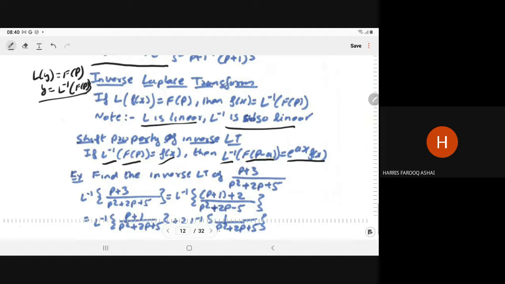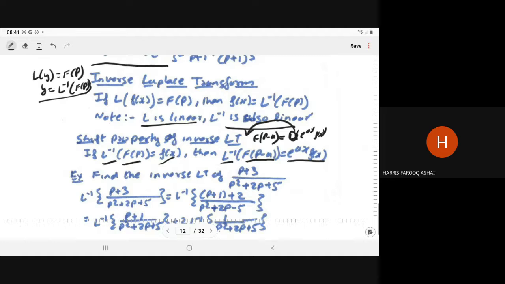Right? Means generally we have L of e to power ax f(x) is equal to F(p minus a). So just take this L on this side as L inverse. So that will come: L inverse of F(p minus a) is equal to e to power ax f(x).